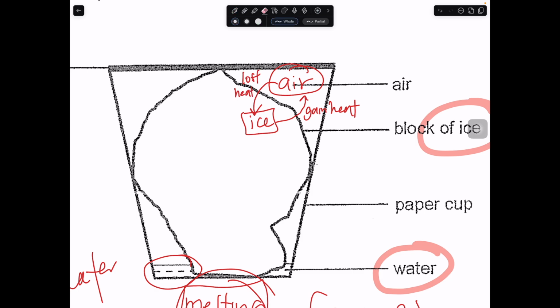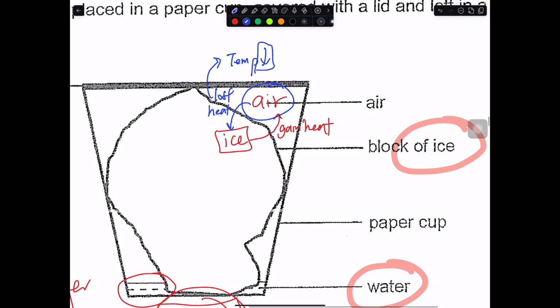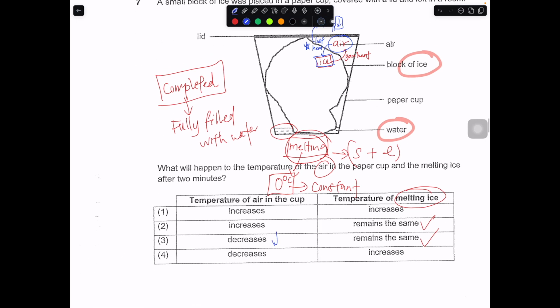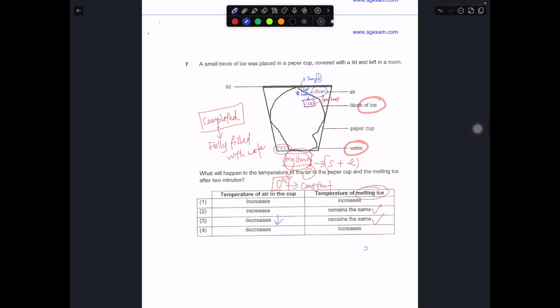Maybe it will be better if I use blue color. It will lose heat to the ice, and therefore when it loses heat, the temperature will become lower. So it must have decreased. This is one way to look at it, because the melting ice must have gained heat from the air in the cup, right? So the air must have lost heat to the ice. So in this case, the temperature decreases. So the answer is number 3.